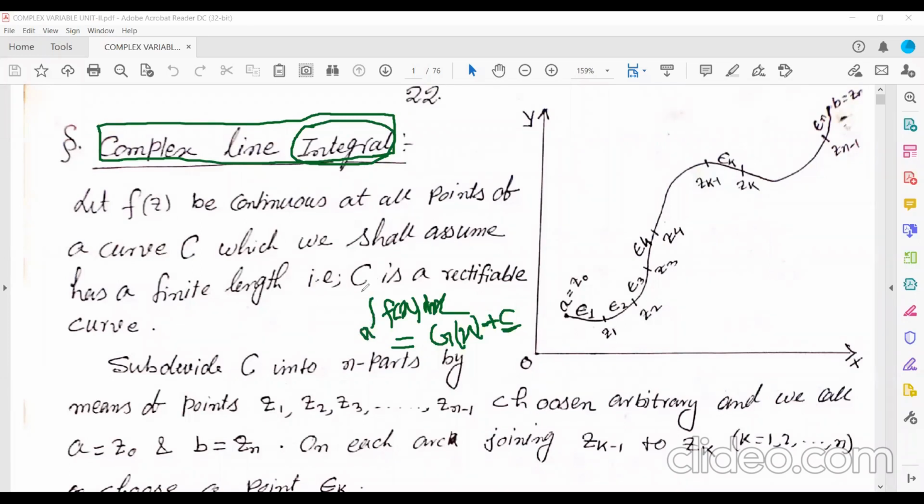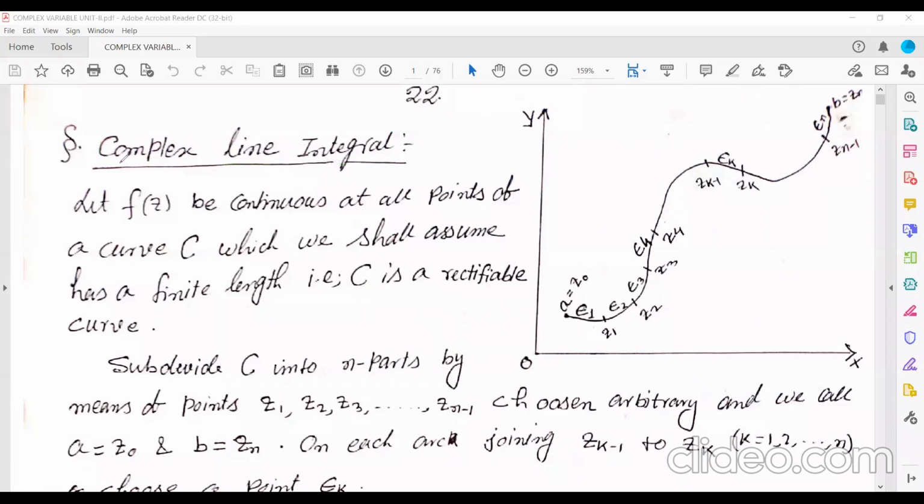But if the region is bounded, then this constant will not come. Here g(x) plus c will not come. Here you will get some particular value, and that value represents the area of this curve bounded by this region A to B. So this will represent the area of the curve. Is that clear?